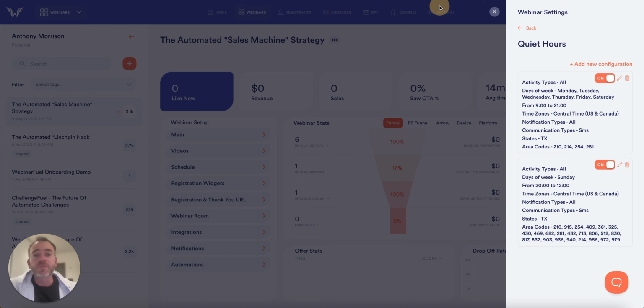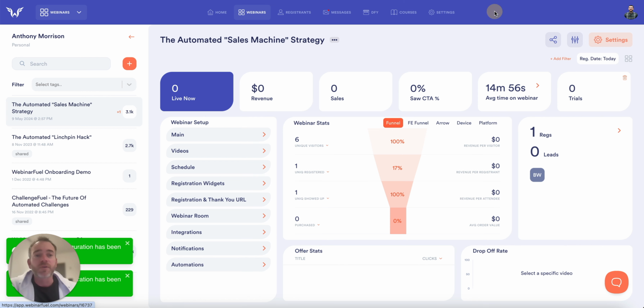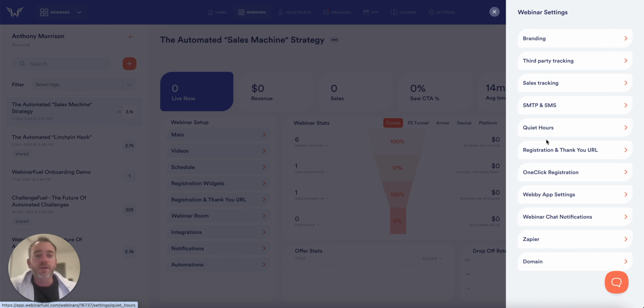To get to this builder, again, all you've got to do is you just go right over here into the settings of your webinar. So you select your webinar, you click on the settings, and then you'll go right here to quiet hours. You'll agree to our terms and conditions to be able to use quiet hours inside of Webinar Fuel, and then you can start building your own quiet hour rules.